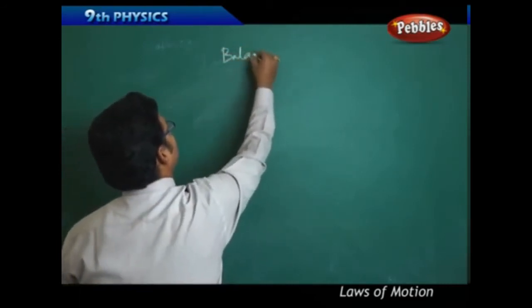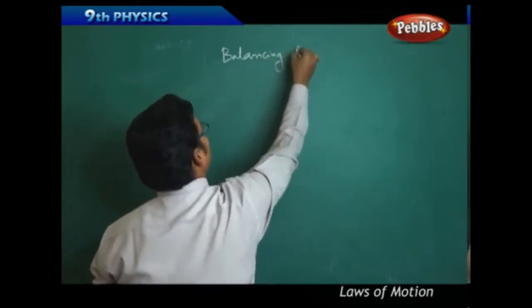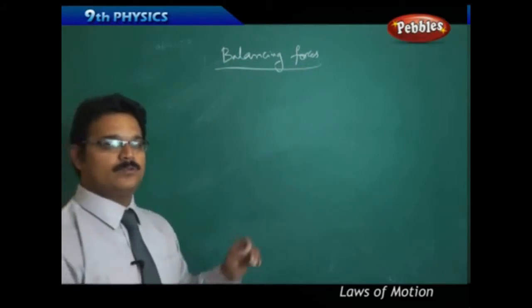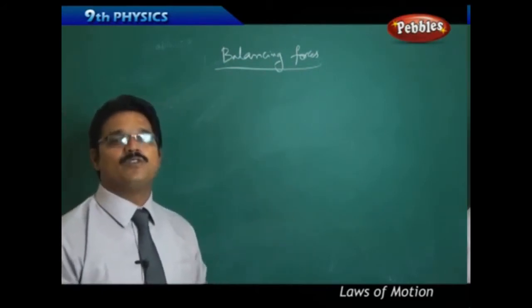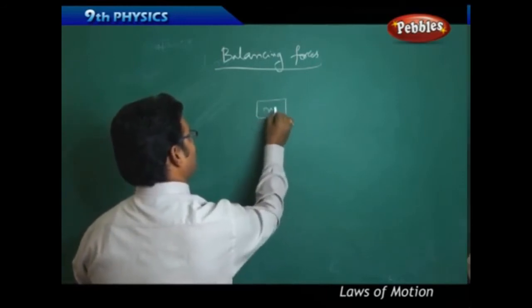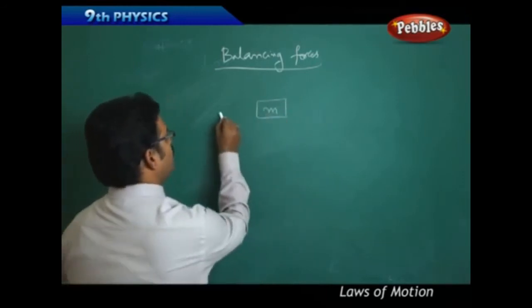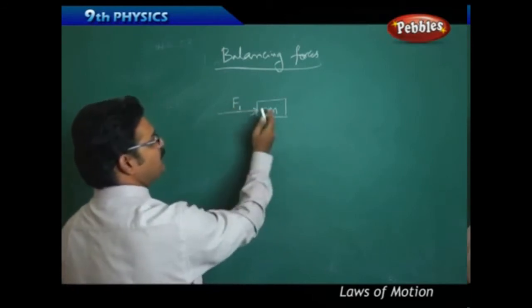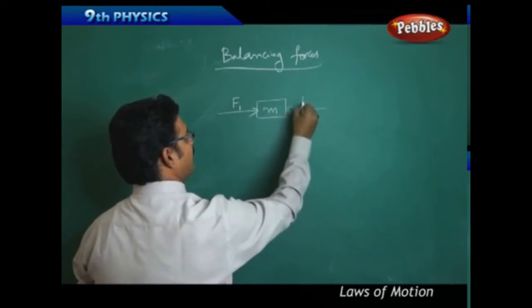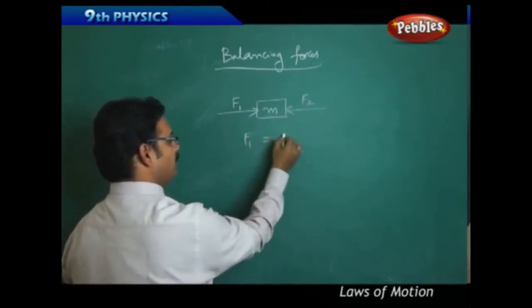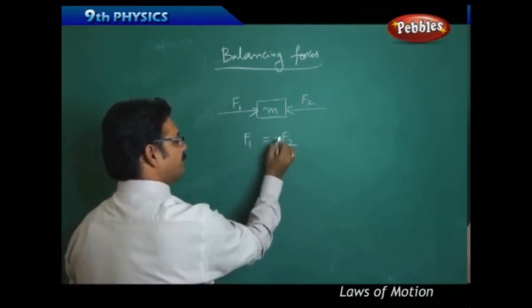Balancing forces. So what is meant by balancing force? Take a block of mass m, and there are two forces acting on the block. One force F1 acting towards right, one force F2 acting towards left, but both are equal and opposite.